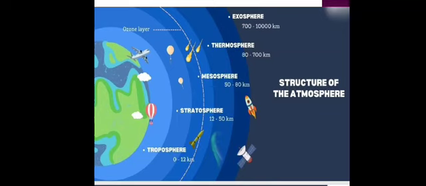Now the second is the stratosphere. This layer lies above the troposphere. It extends up to a height of 50 km. This layer is considered the most stable layer of the atmosphere, as it does not have any clouds, winds, or other weather phenomena. Therefore, it is suitable for flying jet planes. In the stratosphere, air temperature remains constant up to a height of 20 km and thereafter increases with height. The upper limit of the stratosphere is known as the stratopause. From here, air temperature once again falls with height.